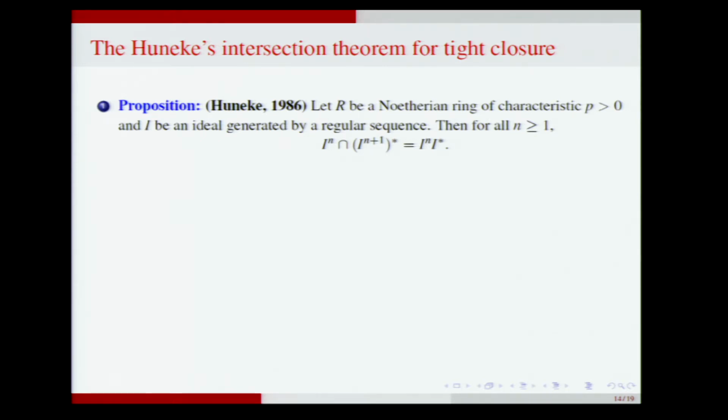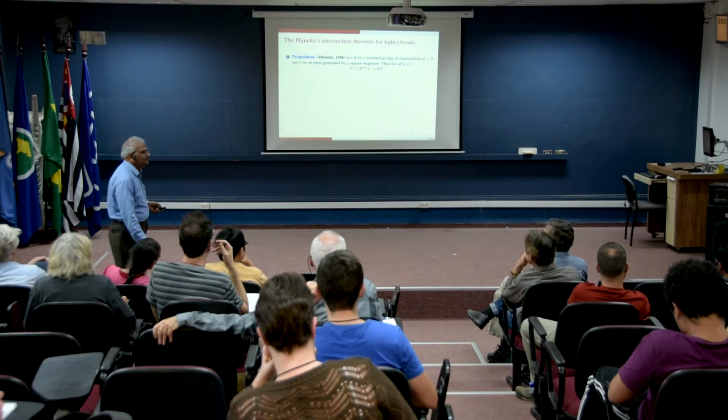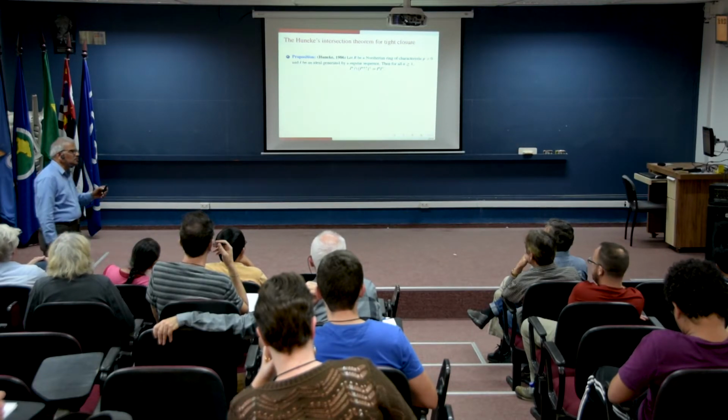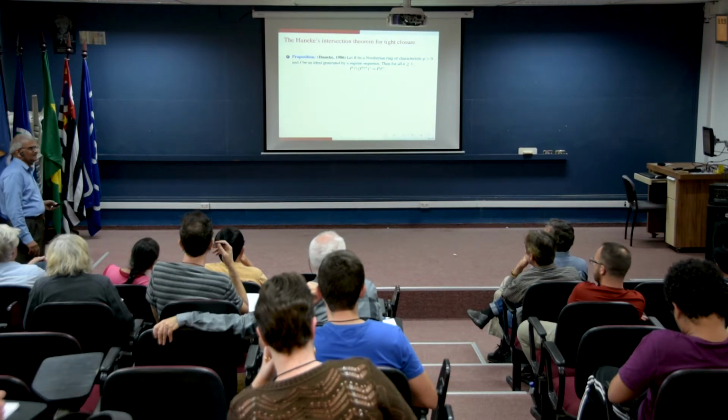Okay, this is very useful to calculate the Hilbert-Samuel polynomial of the tight closure filtration. So I want to show you how it comes. Yes, exactly. But that is much more difficult to prove. This has a short proof, as it happens in characteristic p. You take a theorem about integral closure and replace integral closure by tight closure, ask whether this theorem is true, and very often a very simple proof comes.